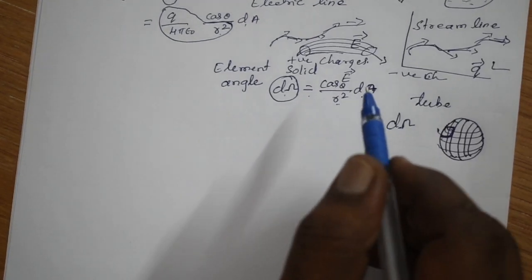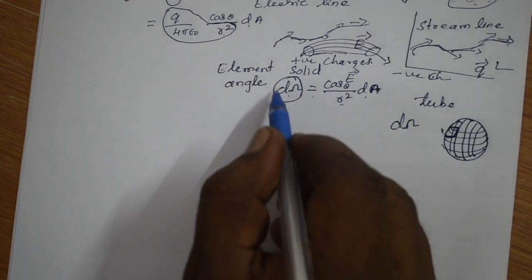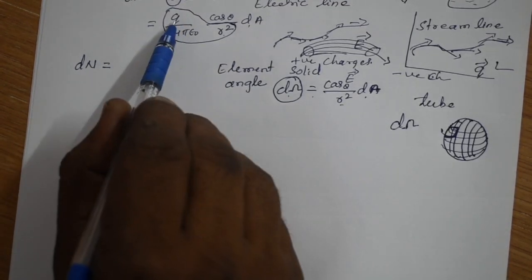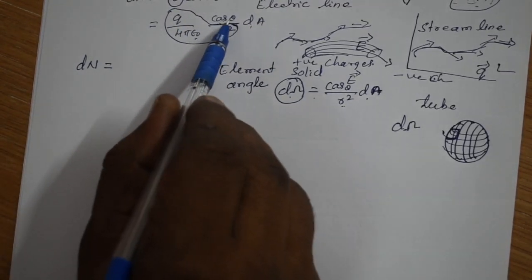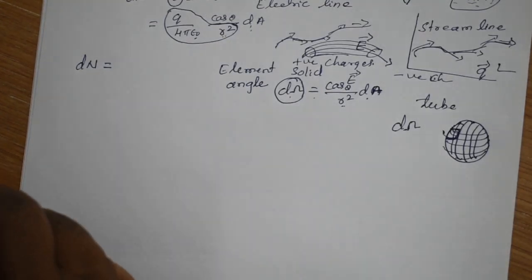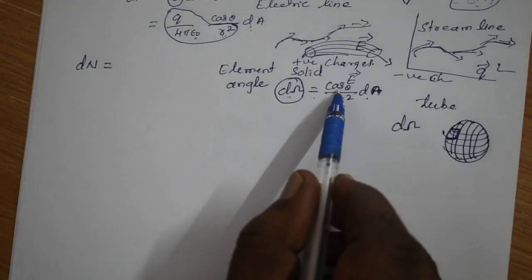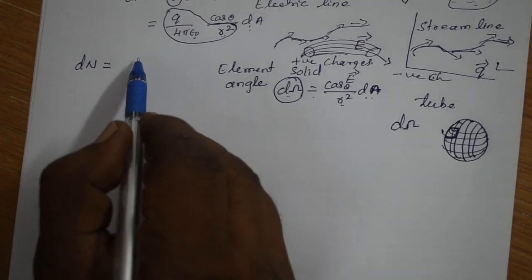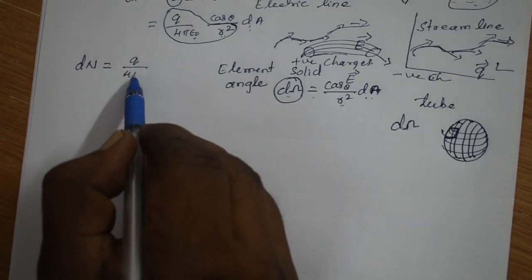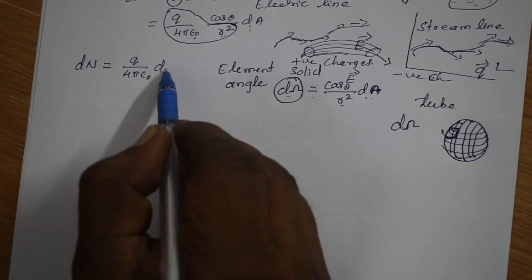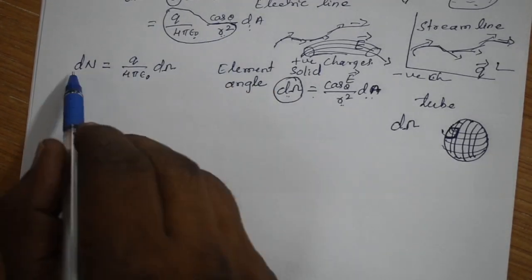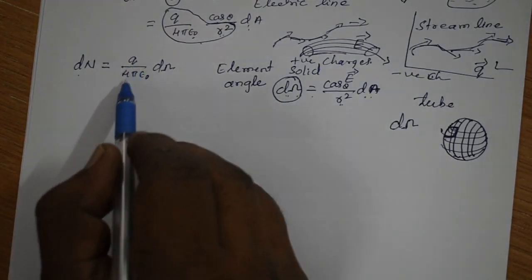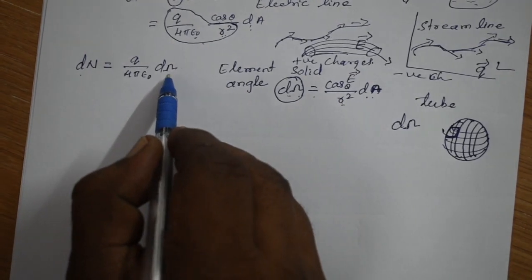Right. Now dN can be expressed with the help of the element of solid angle. As you know, dN is equal to Q by 4 pi epsilon naught into cos theta divided by R square into dA. But you know what d omega is? d omega means cos theta by R square into dA. That's why you can write it as Q divided by 4 pi epsilon naught into d omega. Is it right? So you can express dN with the help of the element of solid angle.